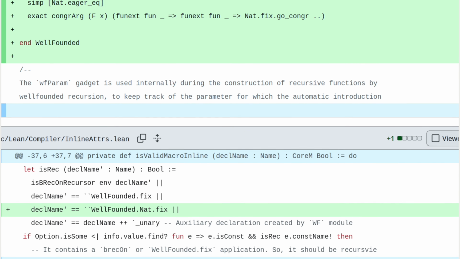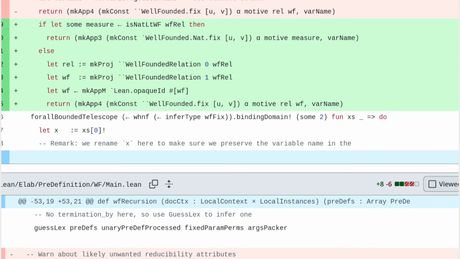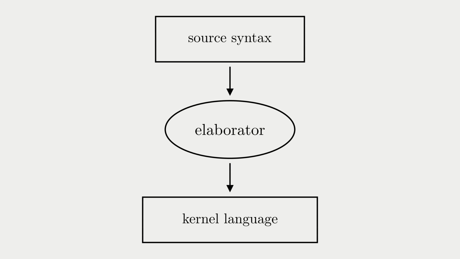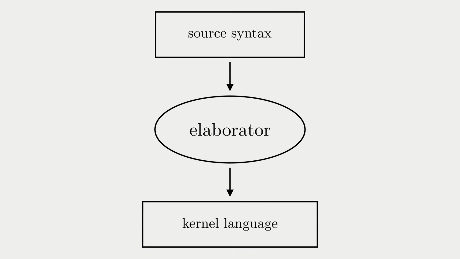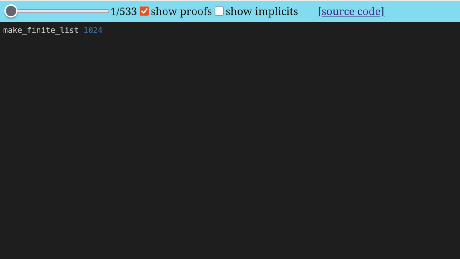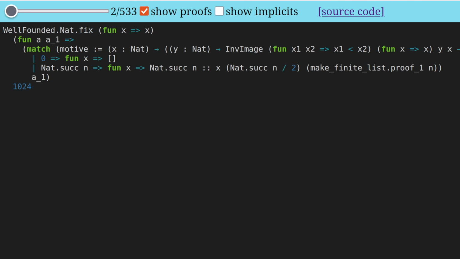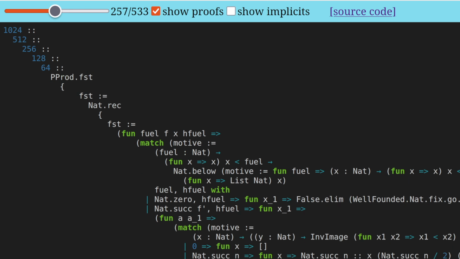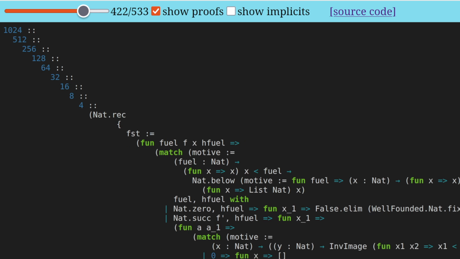A downside of this change is that it increases the complexity of the elaborator. Now there's a bit more distance between the source code we write and the kernel code that gets checked, but I think that's an acceptable price to pay. We can now efficiently reduce makeFiniteList 1024 with no problems. Everything we've been complaining about has been fixed.